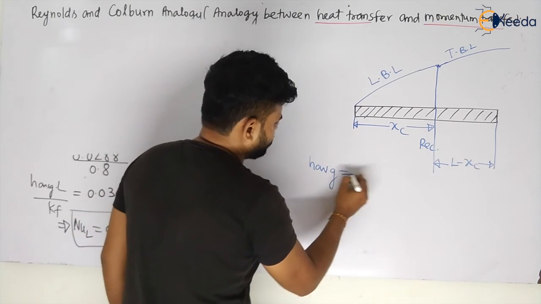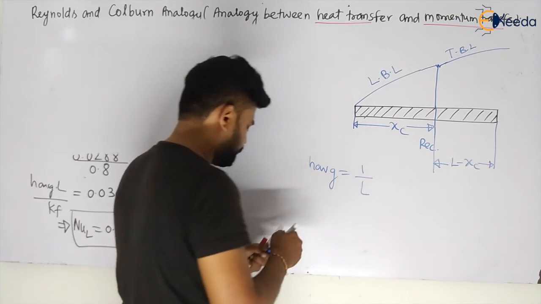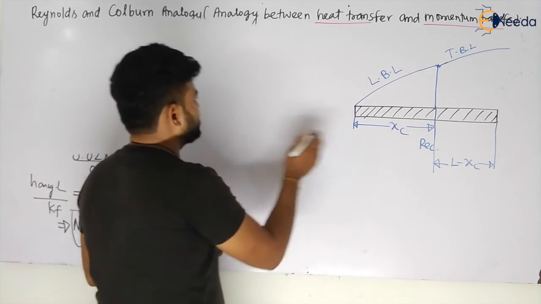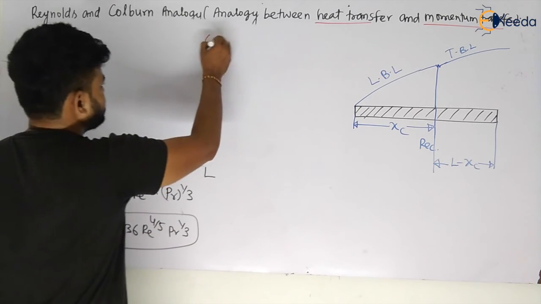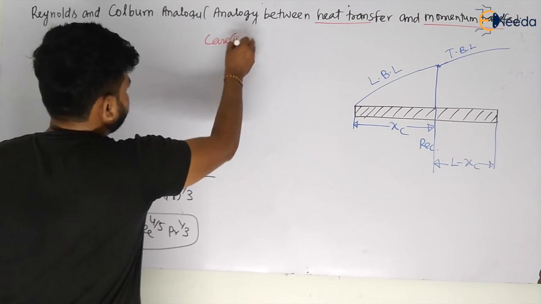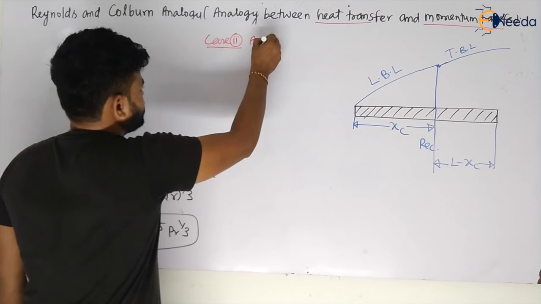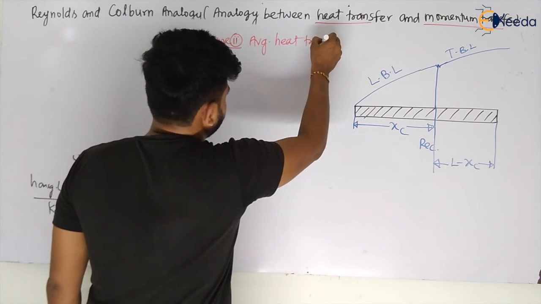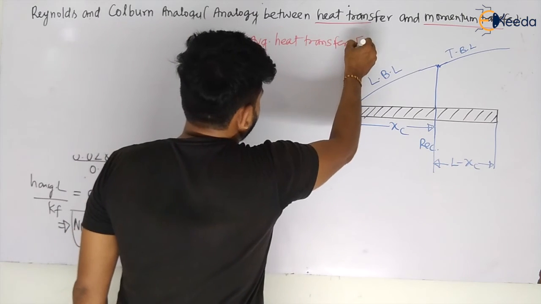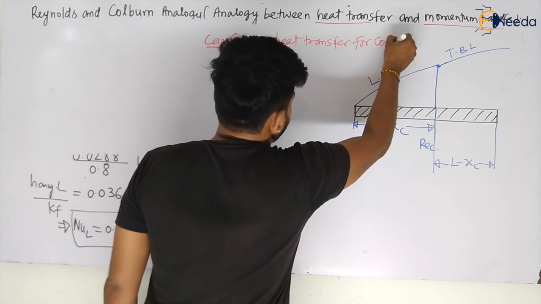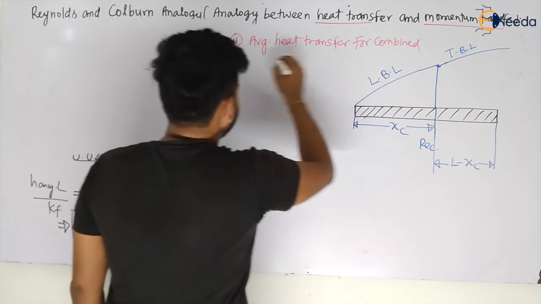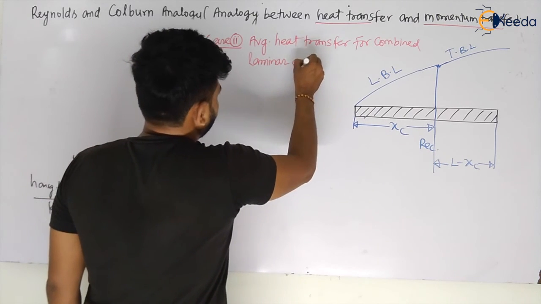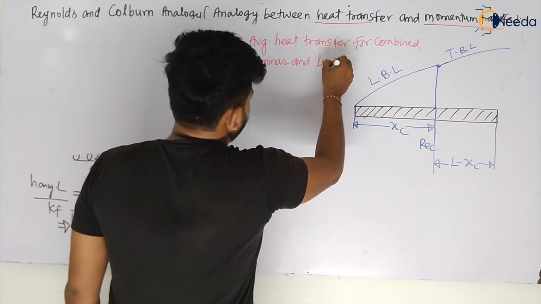First you have to calculate, integrate, if you want to calculate the h average. We are dealing with the second case, that is the average heat transfer coefficient for combined laminar and turbulent flow.